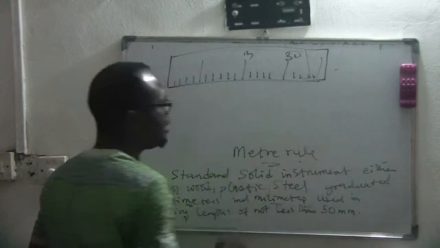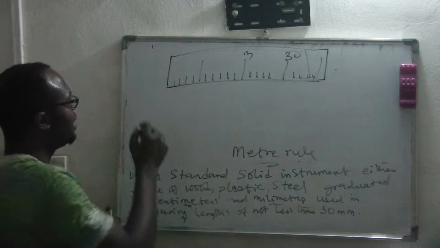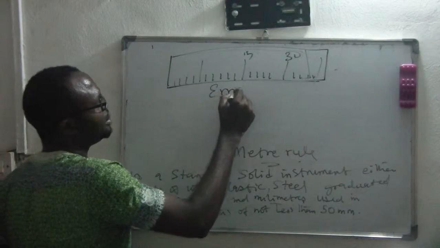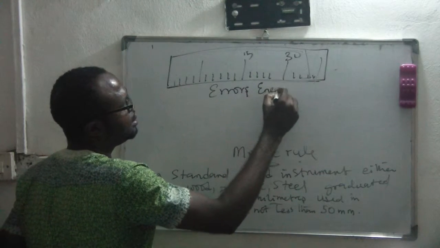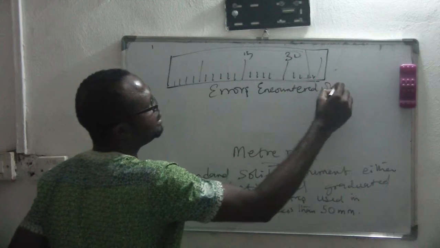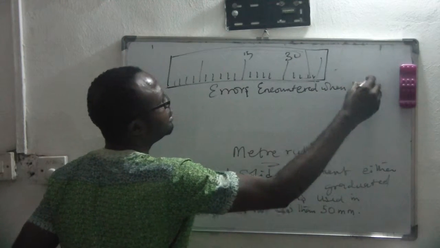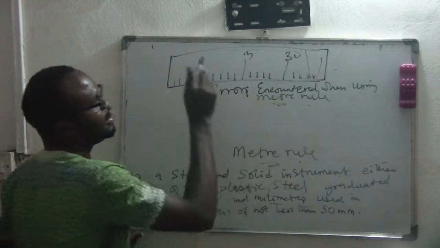When you are using a meter rule, you normally encounter some error, and there are two errors encountered when using a meter rule.